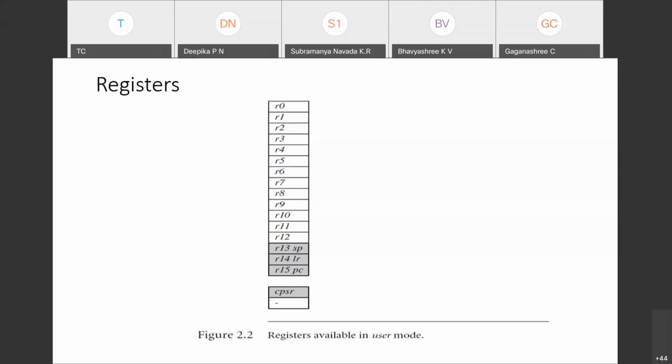R15 is the program counter, which is always pointing to the next instruction which has to be fetched, pointing to the memory of the instruction which has to be fetched. That address will be there in the program counter. That is what you should always remember. The stack pointer is pointing to the top of the stack memory location.